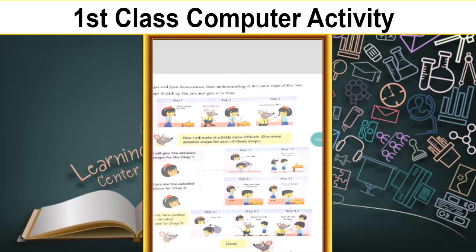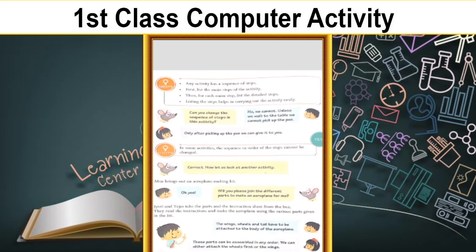So here, what detailed steps are given? First, she turned right, moved towards the table and brought her hand. So with the help of her hand, she took the pen and picked up the pen. Next, turn left, move towards the mouse. So she has to give it to the mouse. So she gave it to the mouse. So the mouse is appreciating her.